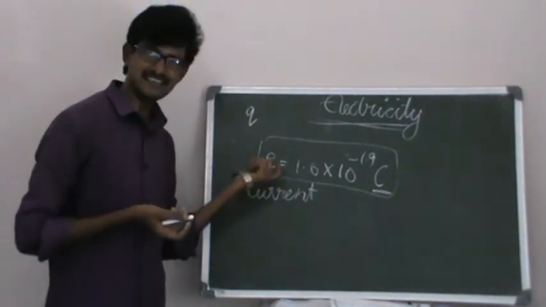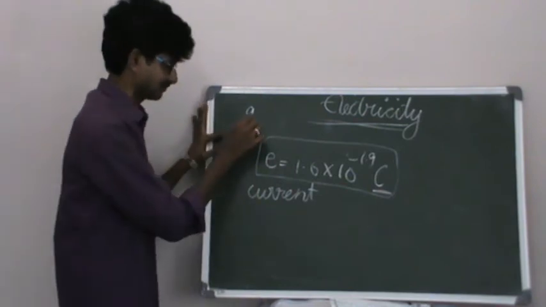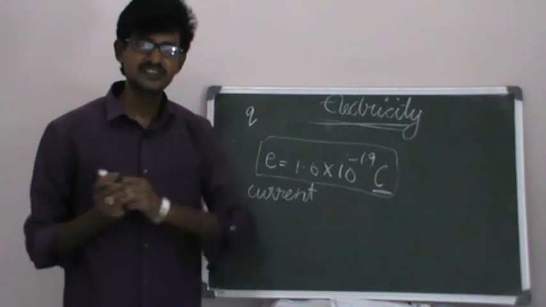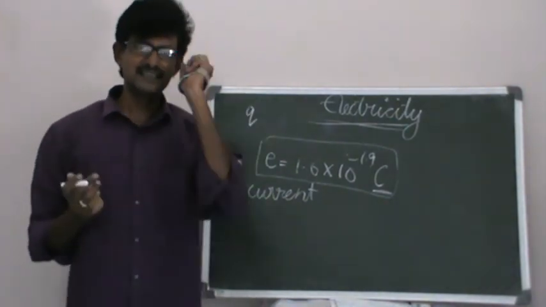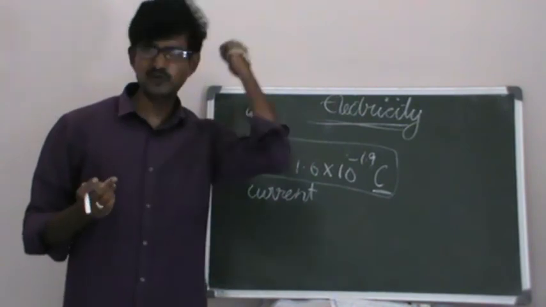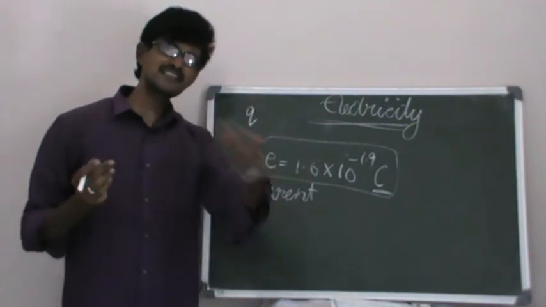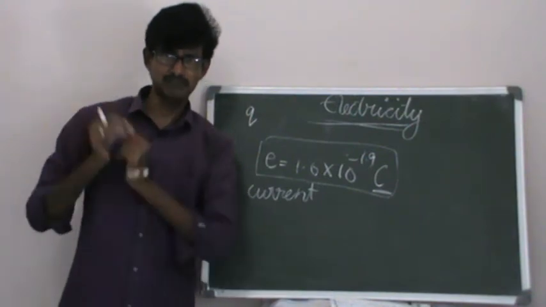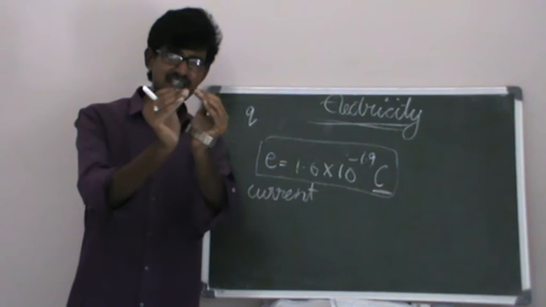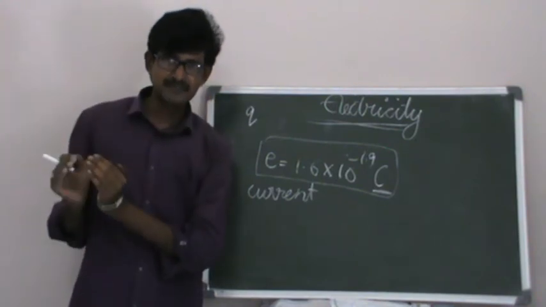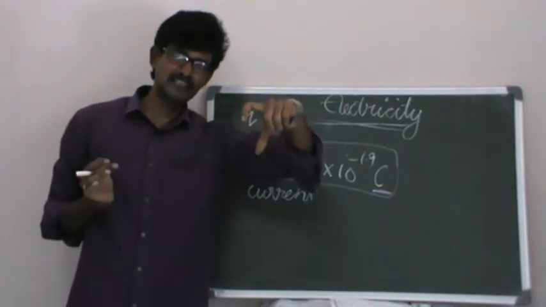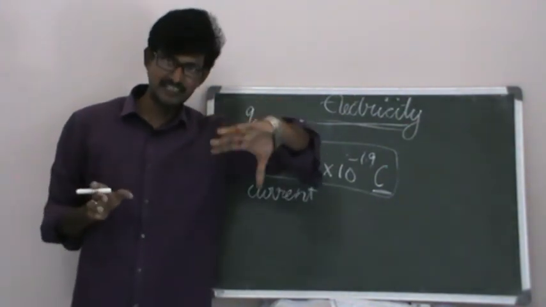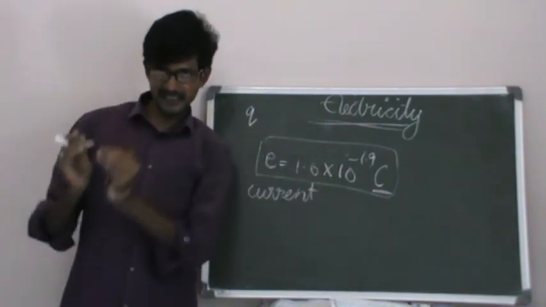Now, electric current is nothing but charge: how much charge is flowing in the conductor in unit time. In earlier classes you have studied velocity, do you remember? Velocity is how much displacement is done in how much time. So the formula is velocity equals displacement by time.